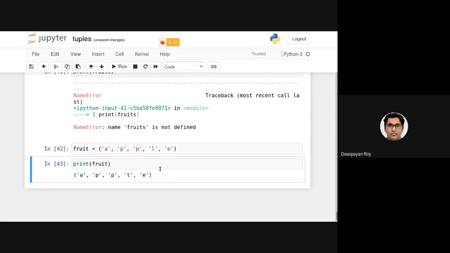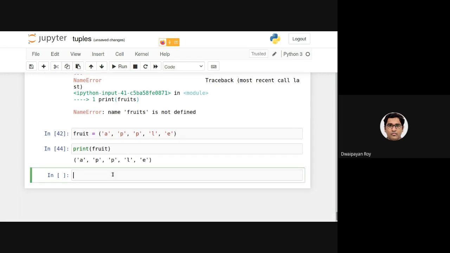Now if I want to get the number of occurrences of, say, p, I can simply invoke the tuple name dot count with small p in quotes, as small p and capital P will be treated differently.